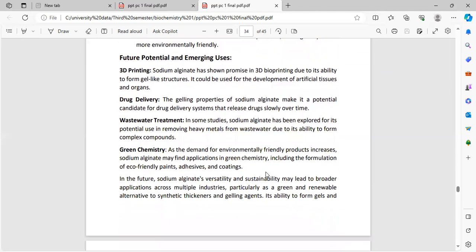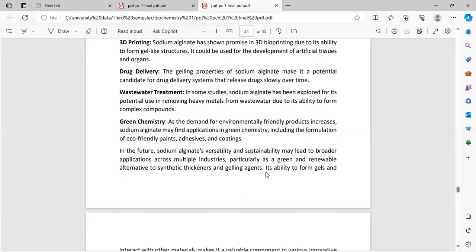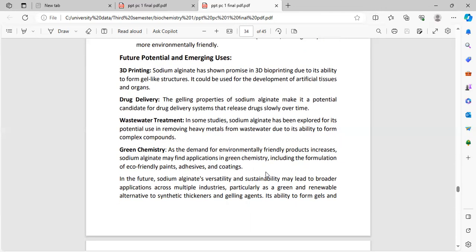Future potential and emerging uses. 3D printing: sodium alginate has shown promise in 3D bioprinting due to its ability to form gel-like structures. It could be used for the development of artificial tissues and organs. Drug delivery: the gelling properties of sodium alginate make it a potential candidate for drug delivery systems that release drugs slowly over time.